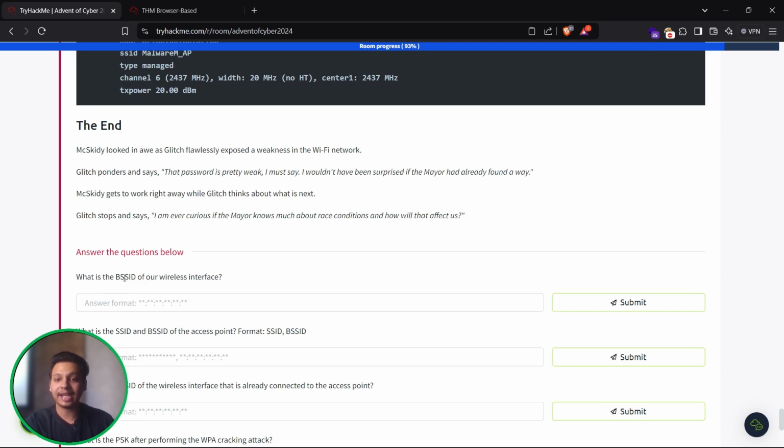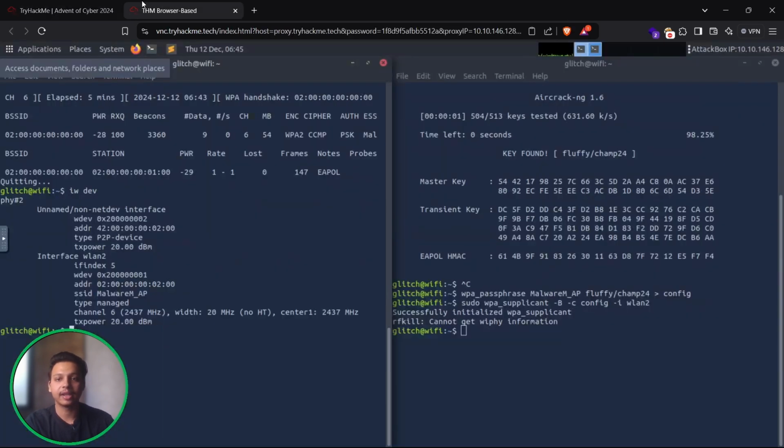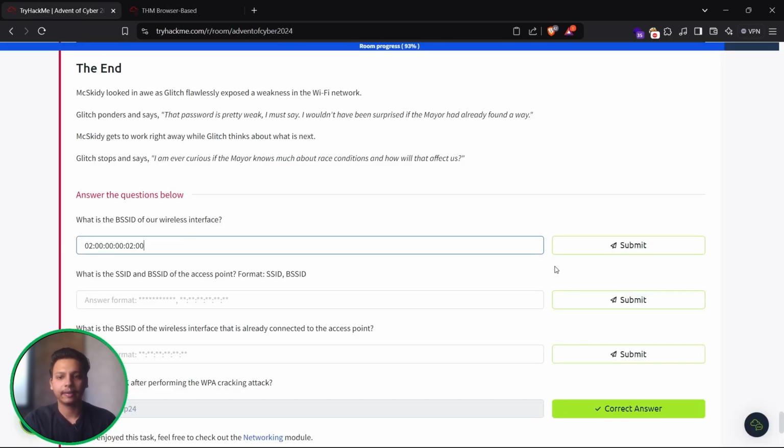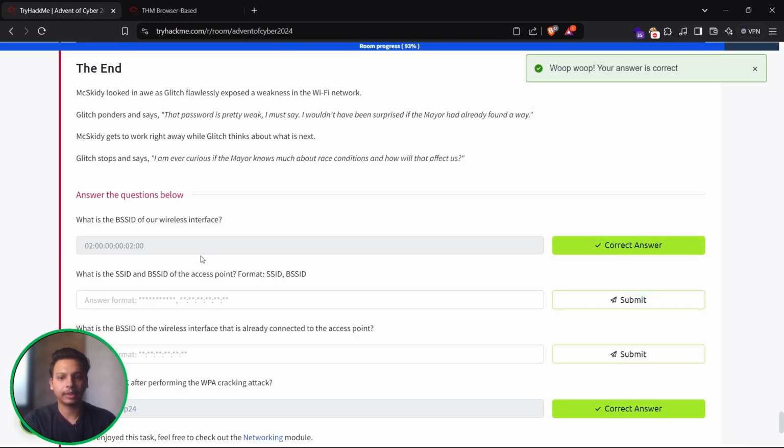So, what is the BSSID of our wireless interface? Let me recheck it over here with the same command, that is iw dev. Okay, the address is given over here. Let me just copy the same thing, that is Ctrl+Shift+C over here. Yep, this is correct.